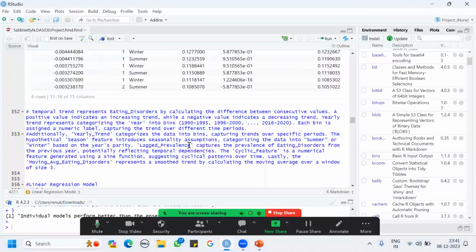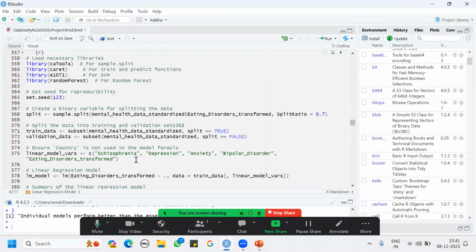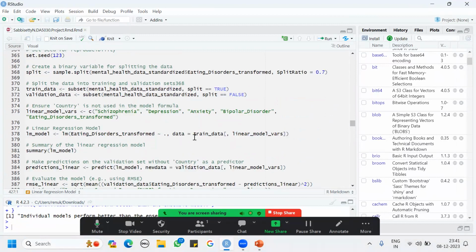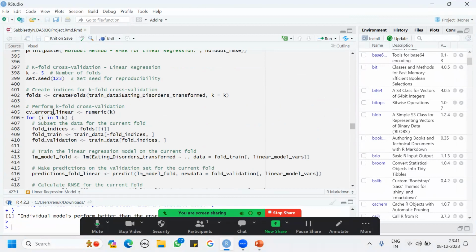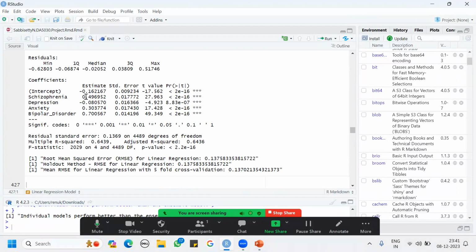After that, I started doing a linear regression model, where I involved particular packages. And after that, I split the data into training and validation data. I also did a holdout method and careful cross validation for prediction of my data, where I got the estimate, standard deviation, t-value, and p-value, where we can see schizophrenia, anxiety, and bipolar disorders have 0.49, 0.30, and 0.700567, which shows a positive correlation, and they are positively associated.